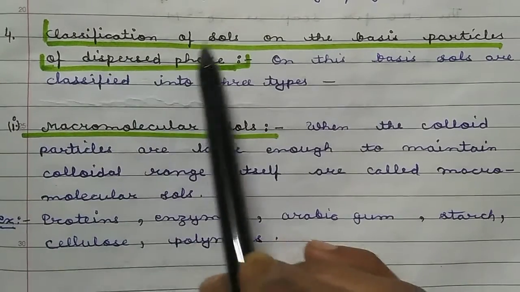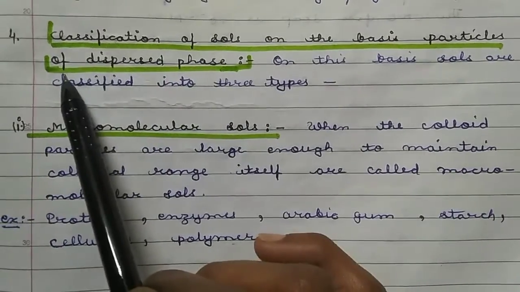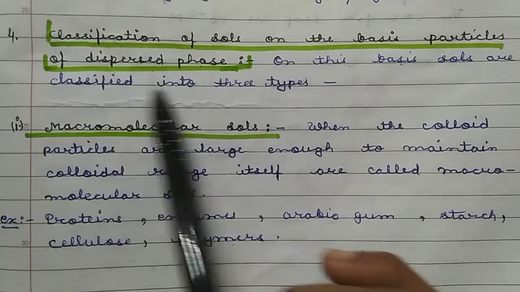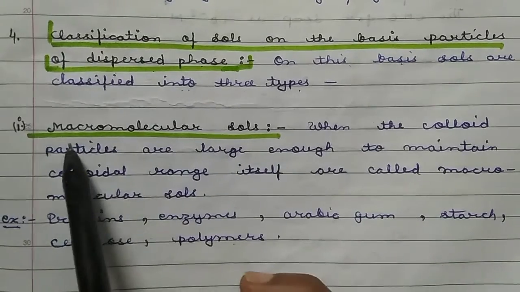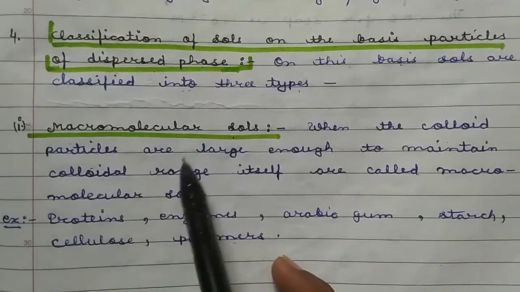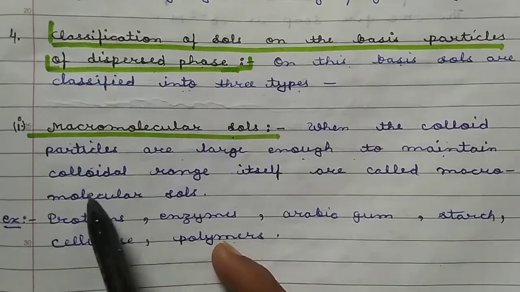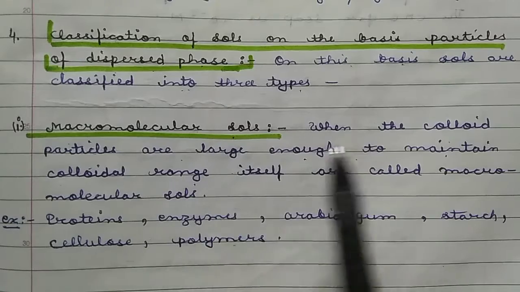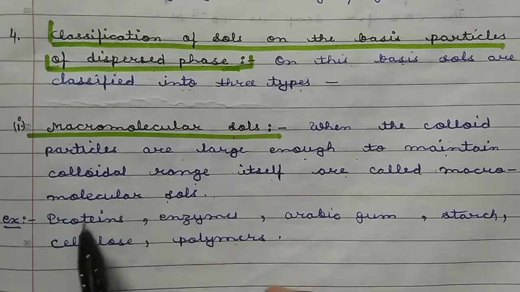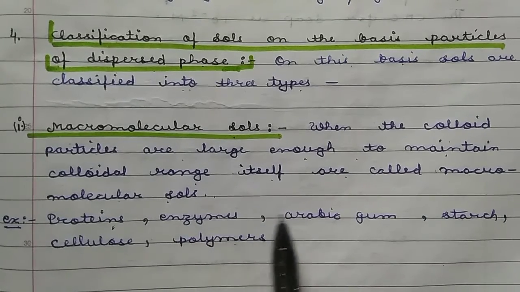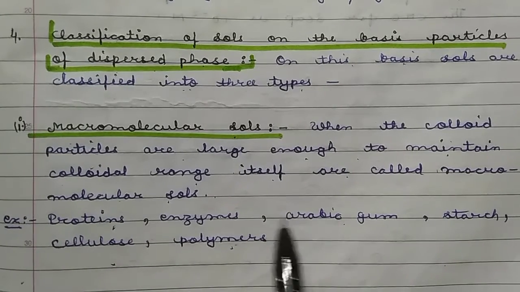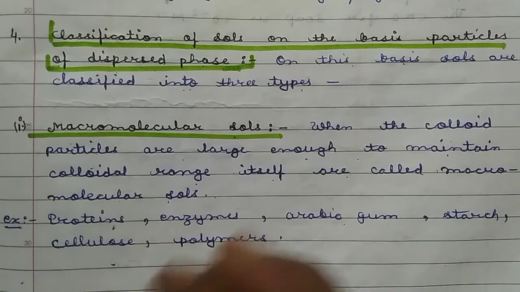So see, the classification of sols on the basis of the size of particles of the dispersed phase. On this basis, sols are classified into three types. First is macromolecular sol, meaning the colloidal particles are large enough to be in the colloidal range, 1 nm to 1000 nm, by themselves. For example, proteins, enzymes, gum arabic, starch, cellulose, etc. The size of these particles is large enough.